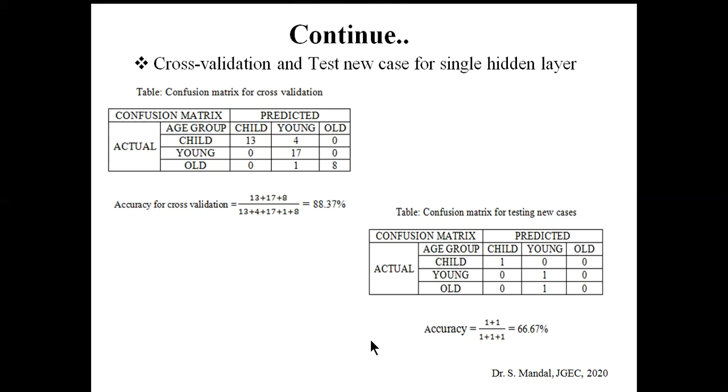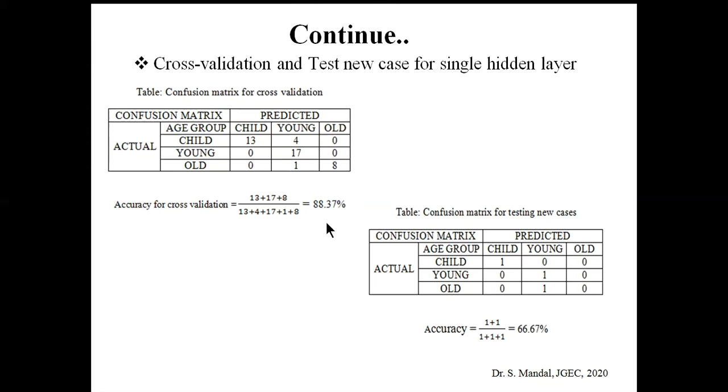One is cross validation, another is testing new case. So what is cross validation? That means after training, the trained artificial neural network is applied itself to the training data. That is nothing but cross validation. Okay. So here you can see that in that scenario, after the training for a particular problem, the corresponding accuracy is obtained